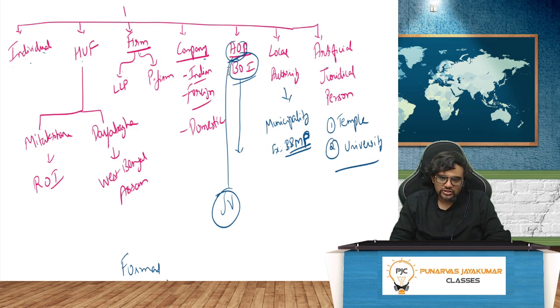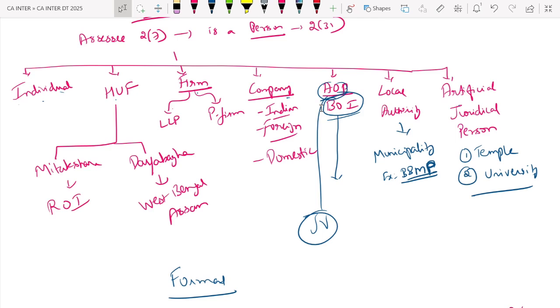Right? Individual, HUF, firm, company, AOP, BOI, local authority, artificial juridical person, all those things. Understood, friends? Online people, yes or no? Thumbs up. So quickly copy this down. These are all important areas. Copy. This much is enough, guys, to understand quickly. Online people, yes.